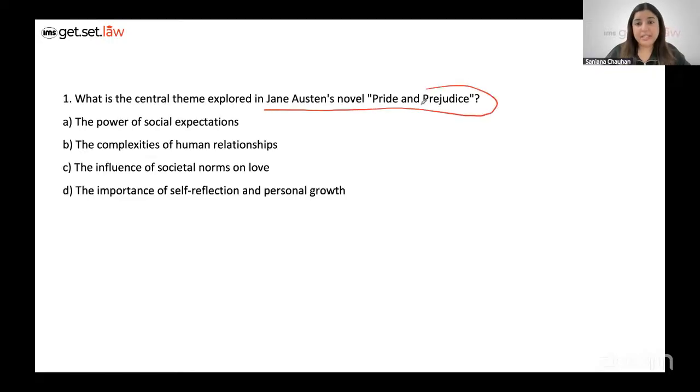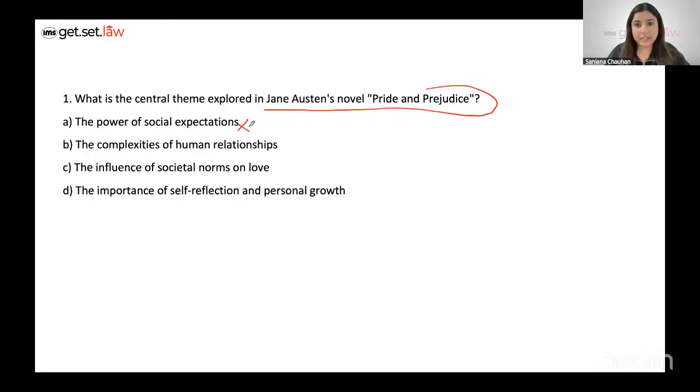Tell me if this really does reflect the level of difficulty of CLAT questions pertaining to the English language section. You can actually go and take a look at CLAT 2025 and 2024. This is of the same format, in fact. So, central theme, is it the power of social expectations?